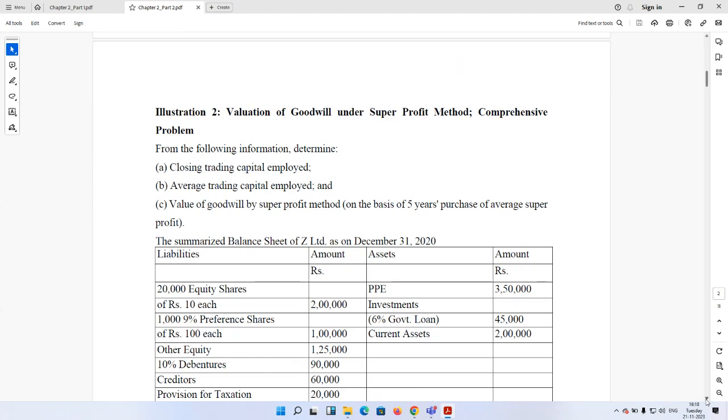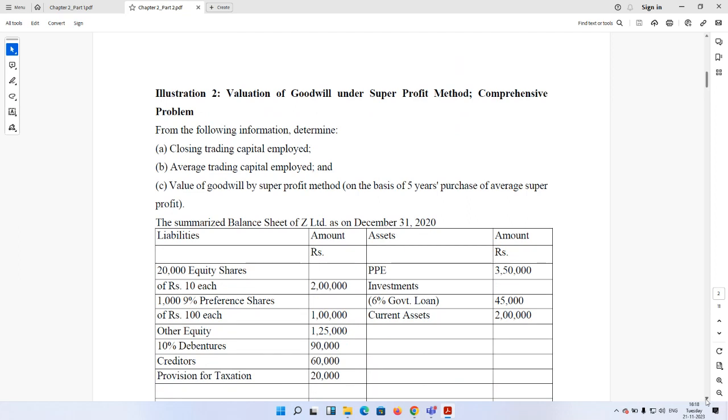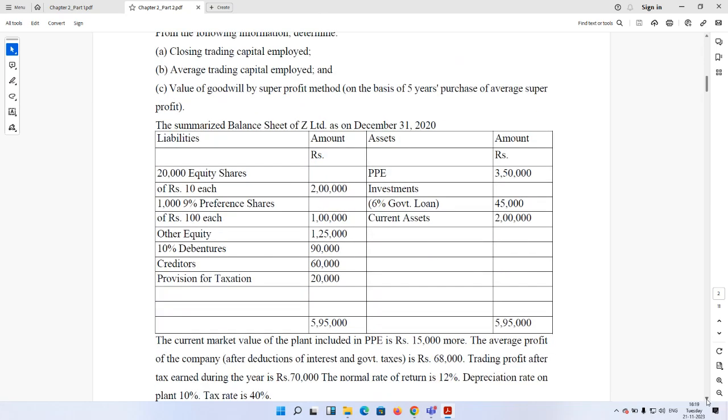Valuation of goodwill under the super profit method, a comprehensive problem. Now from the following information, we need to determine the closing trading capital employed, and in this case the average trading capital employed, and finally the value of goodwill under the super profit method on the basis of 5 years purchase of average super profit. Okay. So we are given a summarized balance sheet of Z Limited.